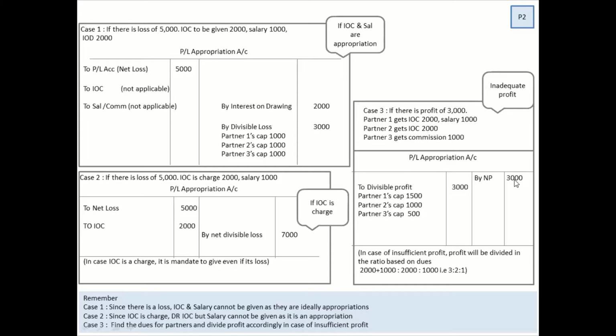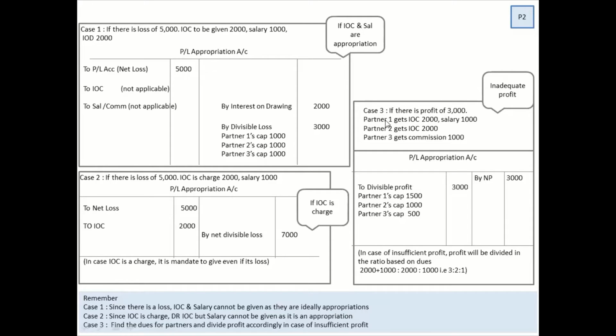In which ratio? Some students divide it equally because the ratio is not given. Some students divide it in different ways. They give this entire amount on the debit side, make the balance and write it on the credit side. Both these things are absolutely wrong. How do you do it? You have to give them based on the dues.